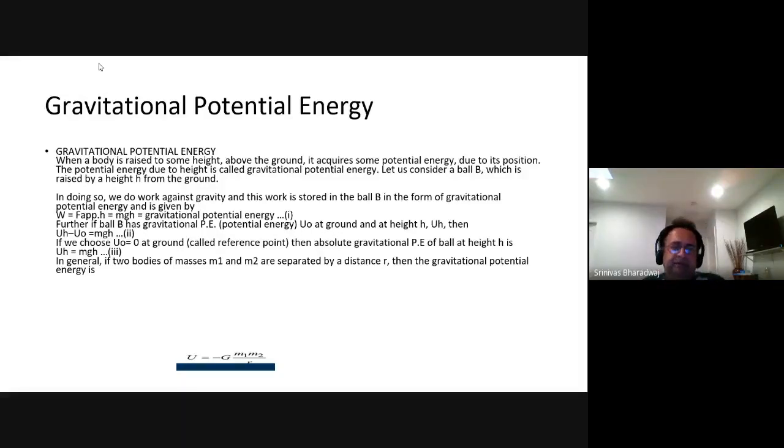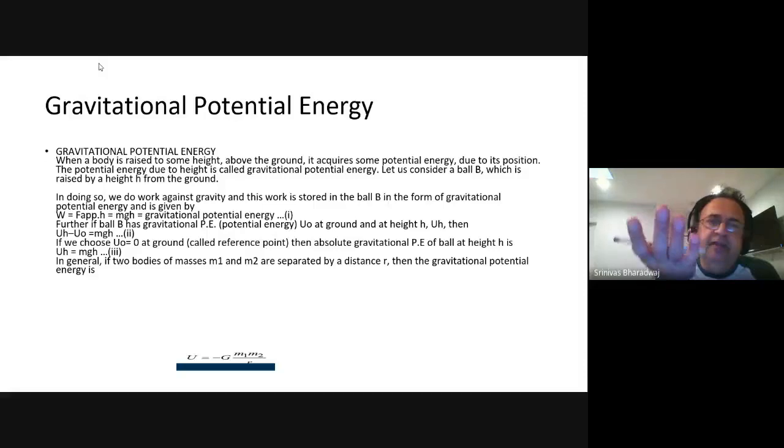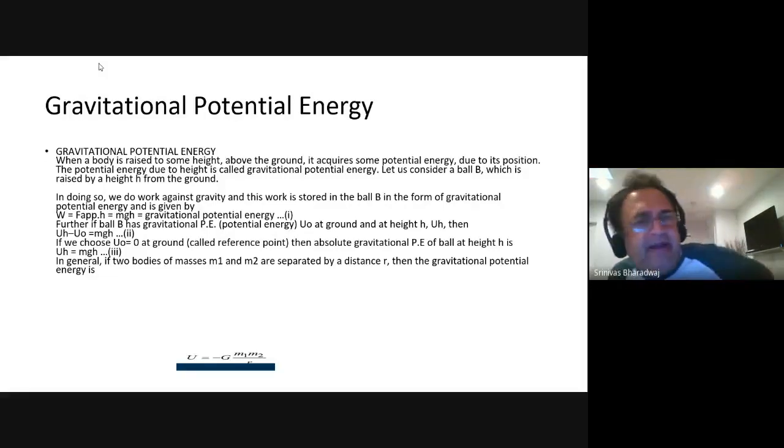Now, what is gravitational potential energy? Gravitational potential energy, as you know, is mgh. Now, if I have this, let's say it's any body, right? Now I lift it by a distance h, m times g times h is the gravitational potential that I've added, right?